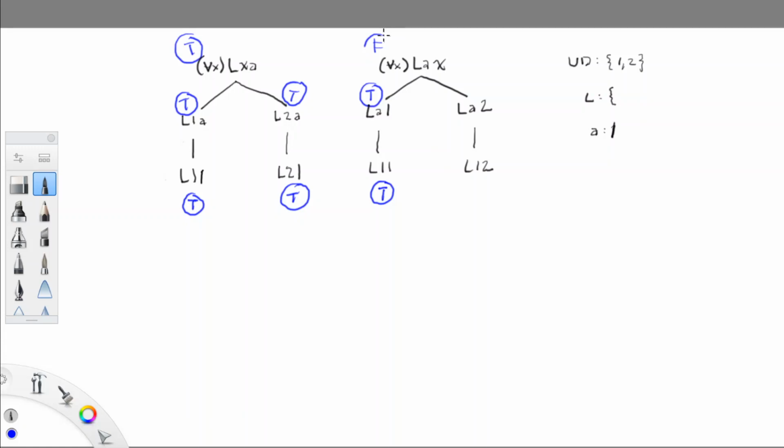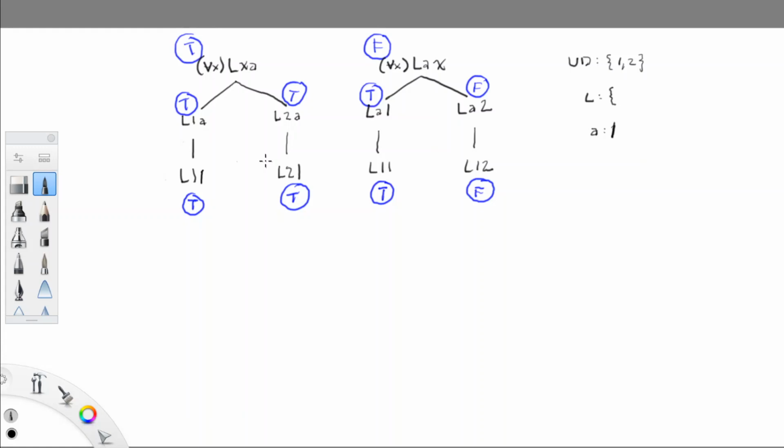Okay. So we have complete trees. They're fully worked out. We have T's and F's at every node and at the very top. And it tells us what we want to, it shows us what we want to see. We want to see that one of those statements came out true and the other one came out false. So how do we fill in the rest of the interpretation? We get it all at the very bottom portion of the tree, okay, at the very bottoms of those branches.